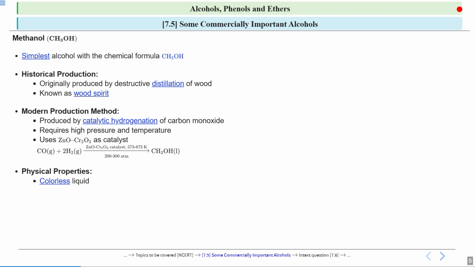Now if we talk about physical properties, that is, how methanol looks, methanol is a colorless liquid. That is, it does not have any color. And the boiling point of methanol is 337 Kelvin. If you need to boil methanol, you have to bring it to its boiling point, which is 337 Kelvin.